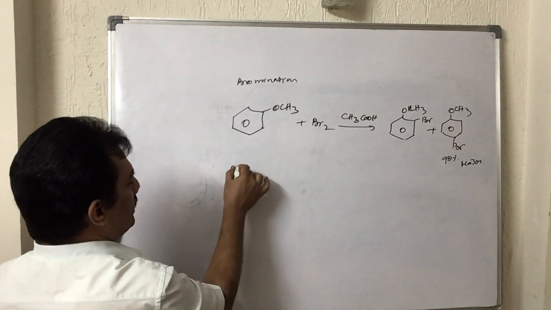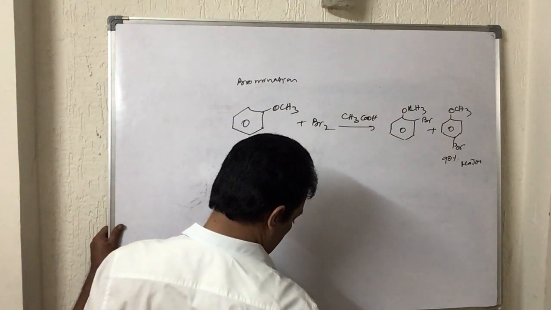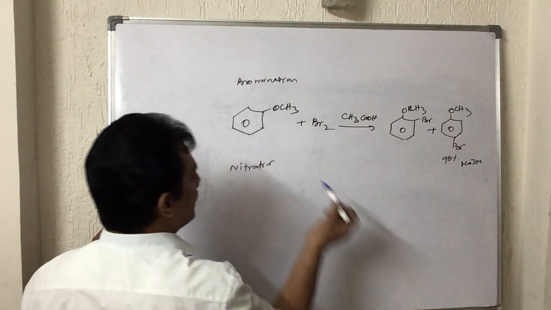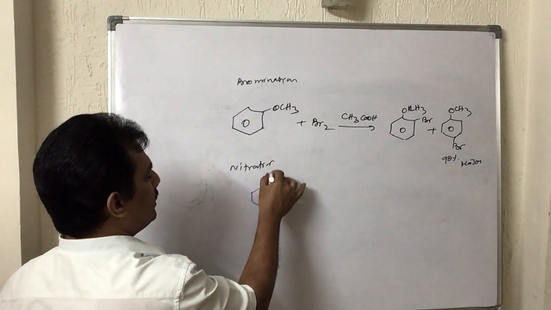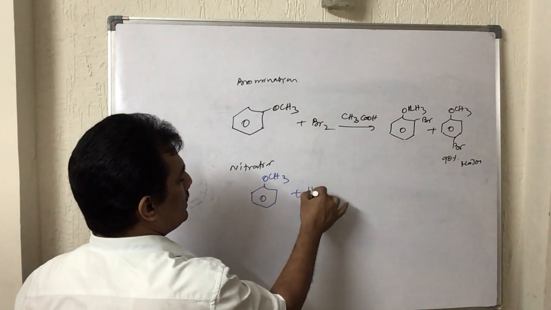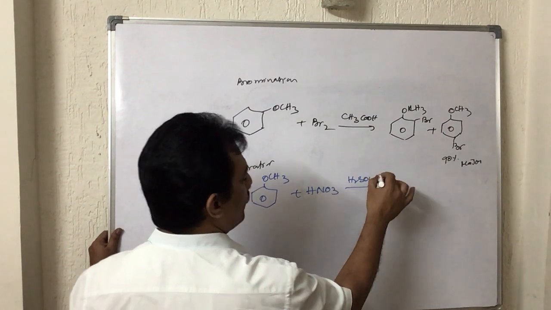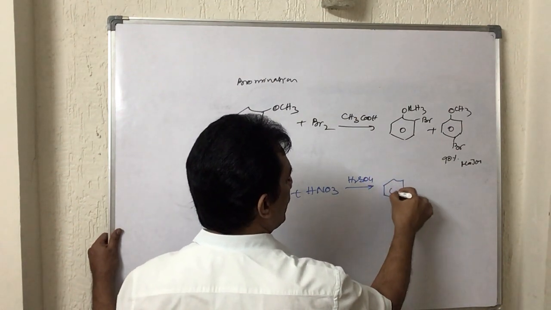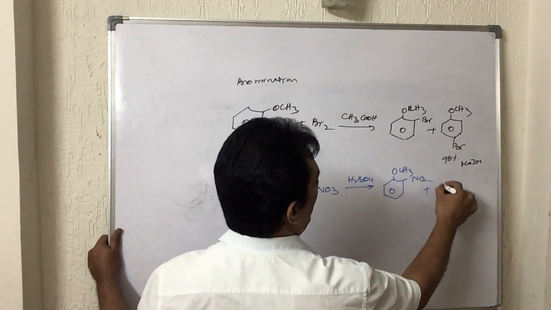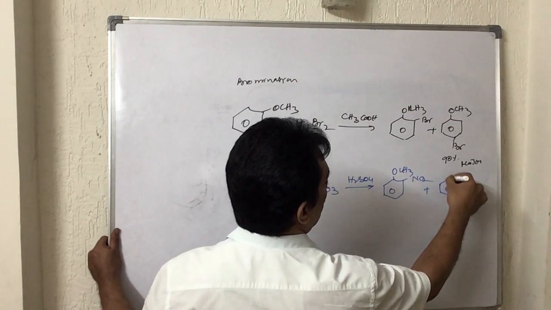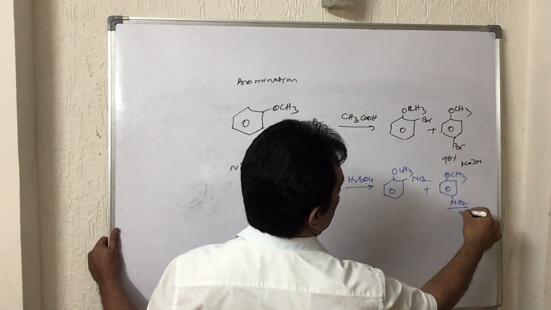And next one, nitration. In nitration, what is happening? Let us write this equation. In nitration, this anisole when treated with nitric acid in the presence of H2SO4 is able to form ortho-nitro and para-nitro products. But of these two, p-nitro is the major product.